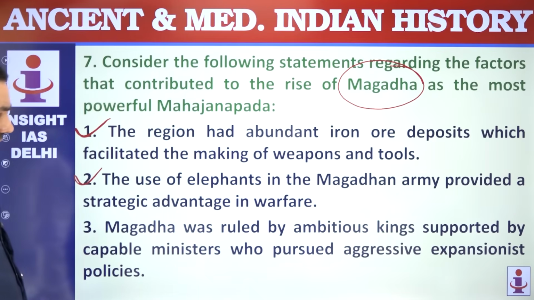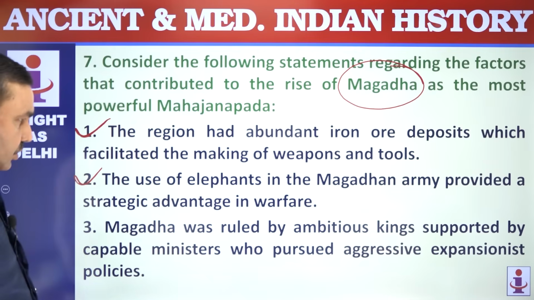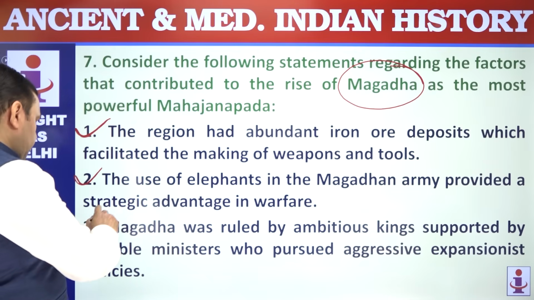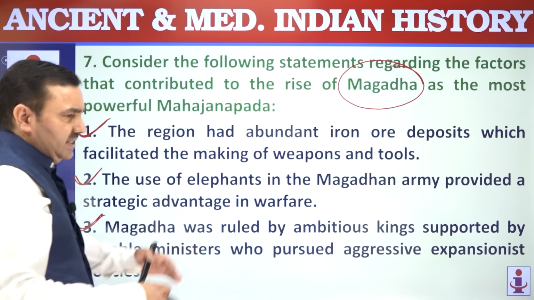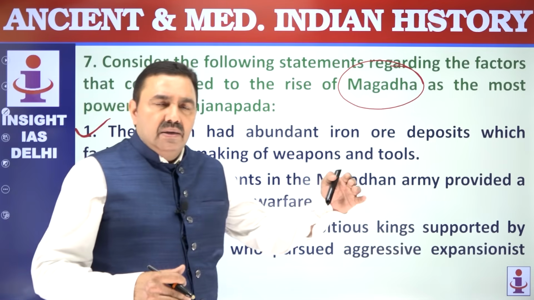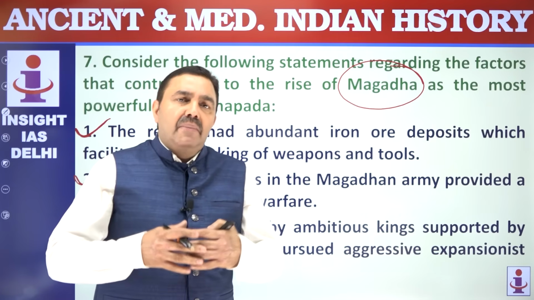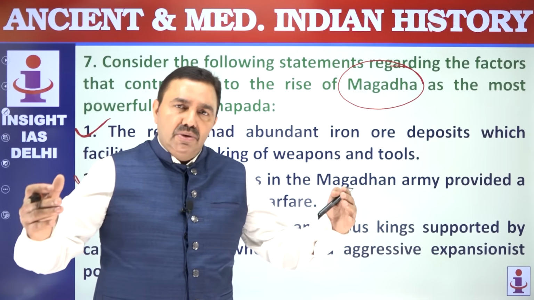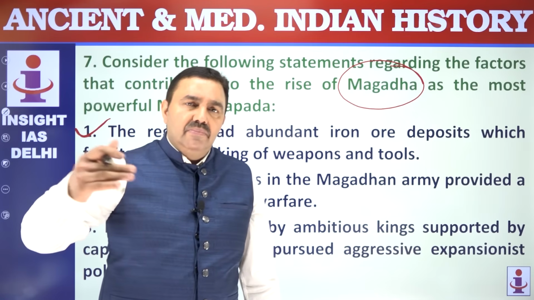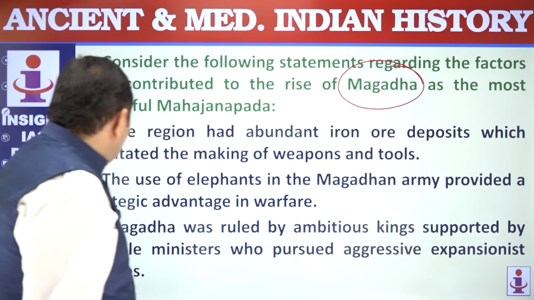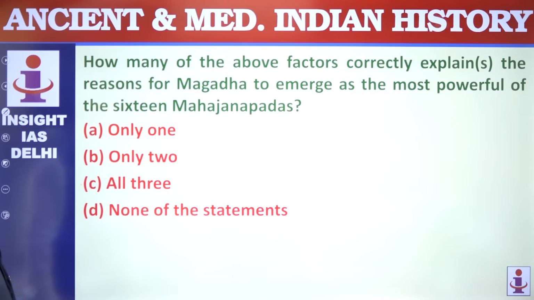Magadha was ruled by ambitious kings supported by capable ministers who pursued aggressive expansionist policy. That's correct. Think of Bimbisara, who conquered eastern India, Anga. Think of Ajatashatru, who fought for 16 years with the Lichavis. Think of Mahapadam Nand. Think of Chandragupta Maurya. So all of these were great rulers of Magadha. So all the three are correct here.